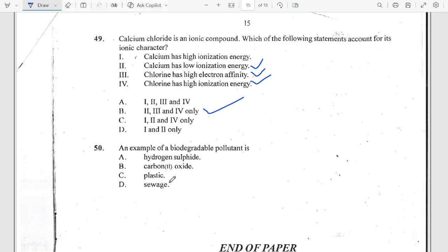Now number 50. An example of a biodegradable pollutant. A pollutant that is biodegradable: sewage. Sewage can be biodegradable. It will always decompose on its own.